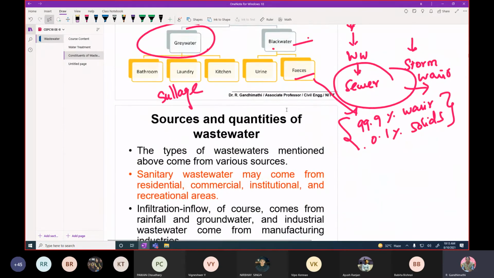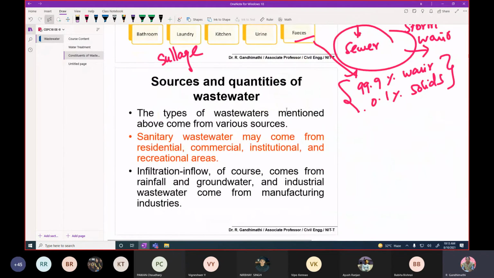Then sources and quantities. Especially, we have to know how to calculate the quantity of the wastewater. Generally, there is an assumption that municipal wastewater generation is 85% of water consumption, that is, 85% of the rate of water supply.